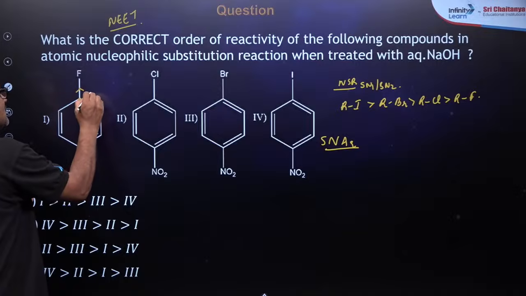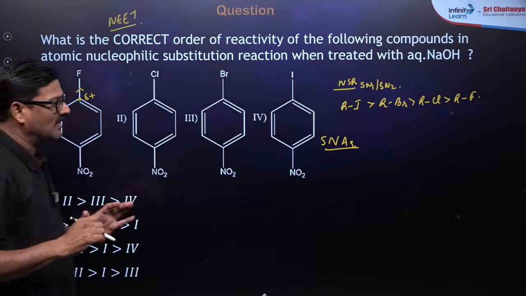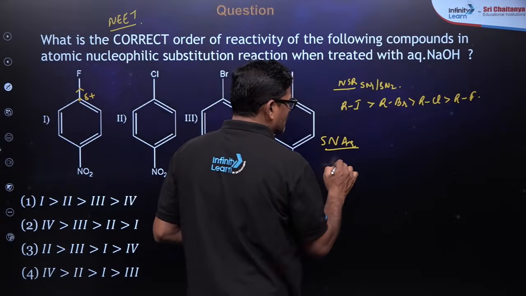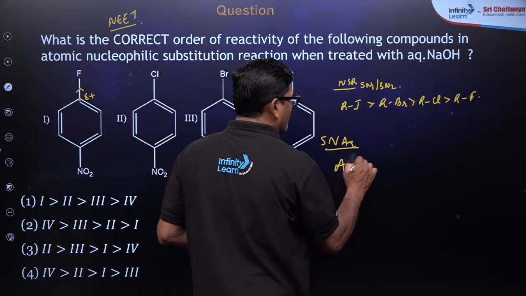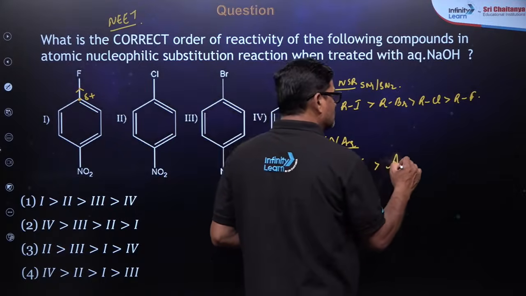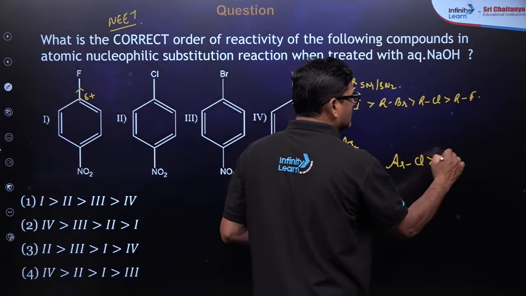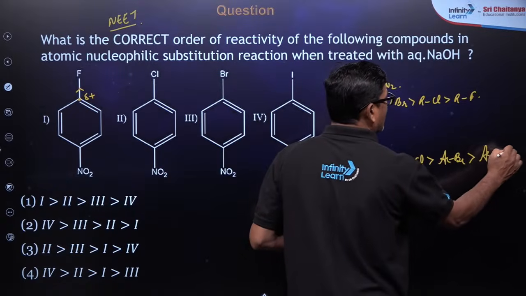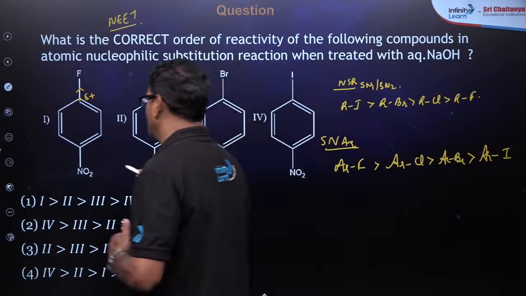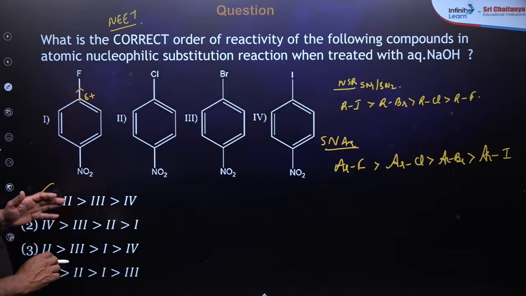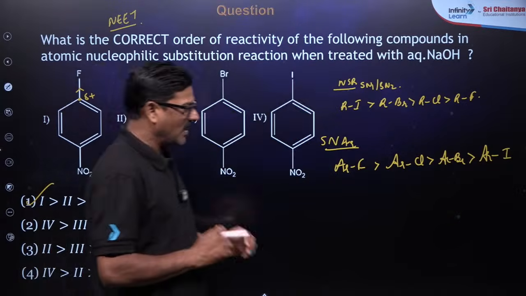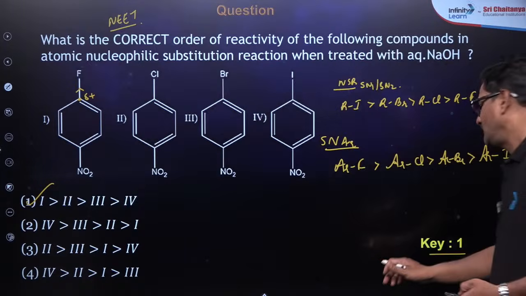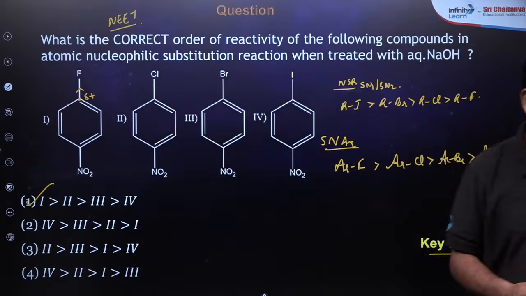The positive charge on this carbon atom increases. So in aromatic nucleophilic substitution reaction, fluorides are more reactive than chlorides, more reactive than bromides, more reactive than iodides. So I want to say 1 is greater than 2 is greater than 3 is greater than 4. So this answer is very important, and this is the key. Answer 1 is the correct answer. It's very important.